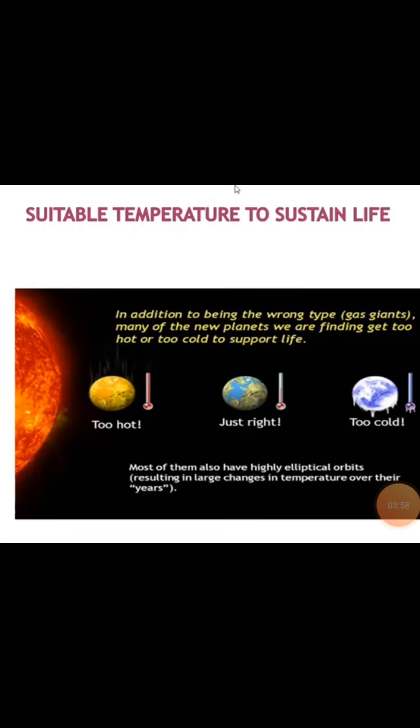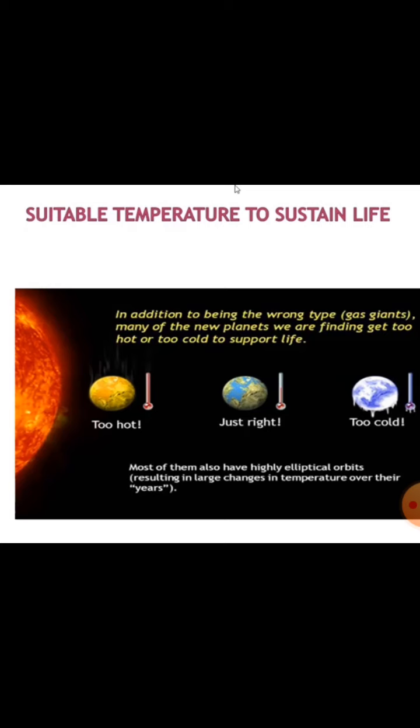Now the suitable temperature. See, when we are in the middle, we get only moderate cold and heat. At the first position, you will get so hot. At the last, you will get so cold. So the first point is that the Earth is the third planet from the sun, so we get less heat. It has an average temperature of 17 degrees Celsius, which is suitable for life to exist. If the average temperature on the Earth's surface changed by only a few degrees, many species would perish due to extreme heat and cold.